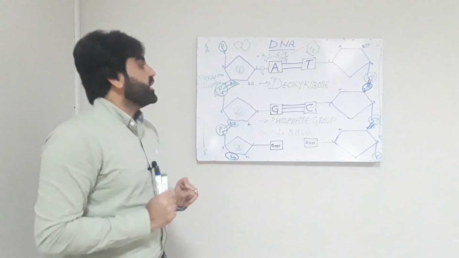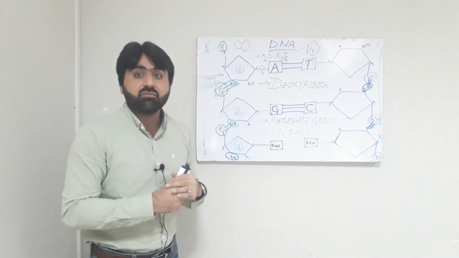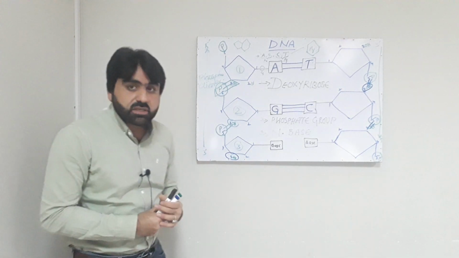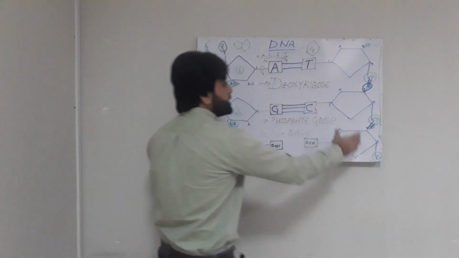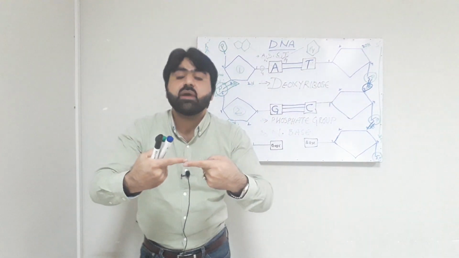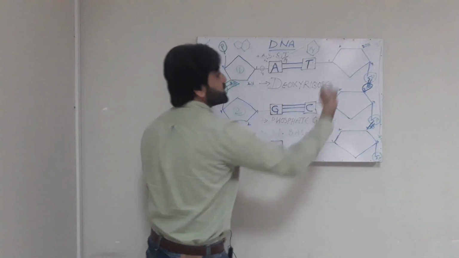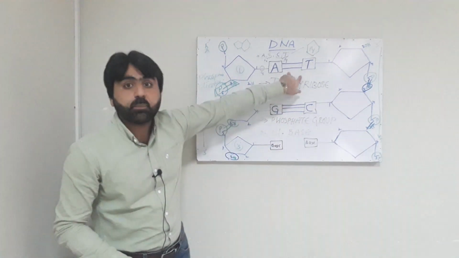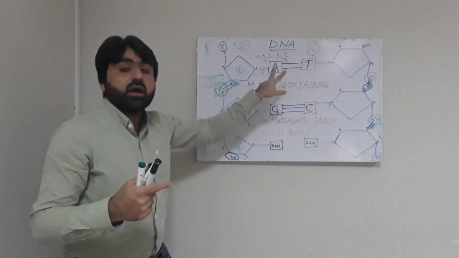Now comes the opposite orientation. As I told you, the orientation of the single strands will be opposite, and I asked you why we need this opposite orientation. We need it for complementary base pairing. If the orientation is not opposite, then these bases are not able to form complementary bonding with each other. Therefore, the orientation of the two strands will always be opposite to each other in order to facilitate the pairing between bases, or the formation of hydrogen bonding between bases.